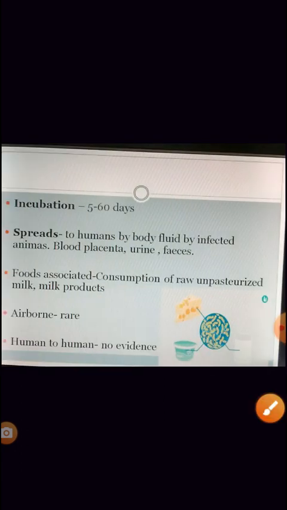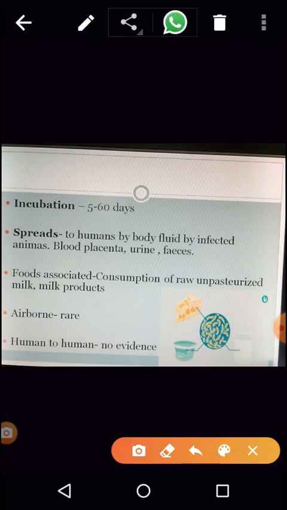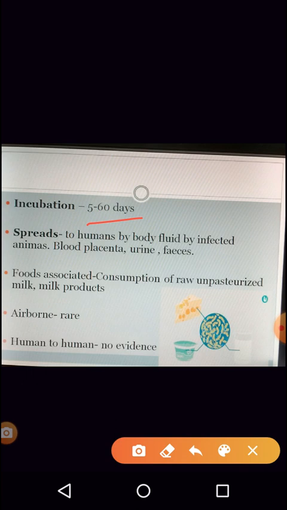The incubation of this disease is generally 5 to 60 days. Incubation period here means from the first time the organism has entered into your body till the person shows the first clinical symptom. That's the incubation period. It spreads to humans by the body fluids of the infected animals: blood, placenta, urine, and feces.